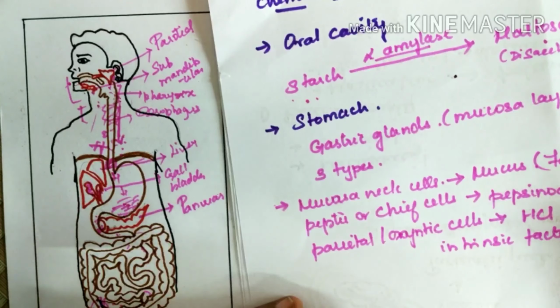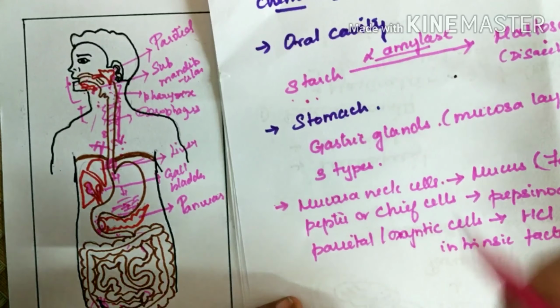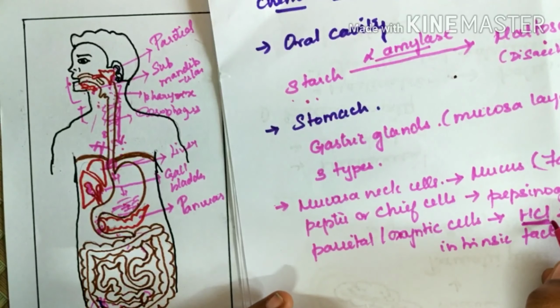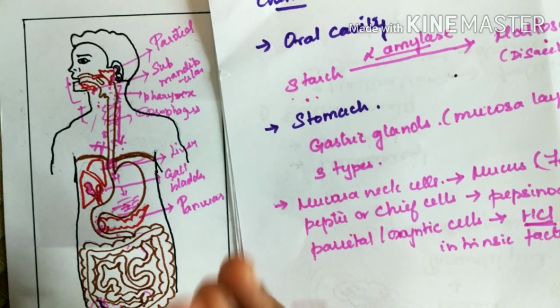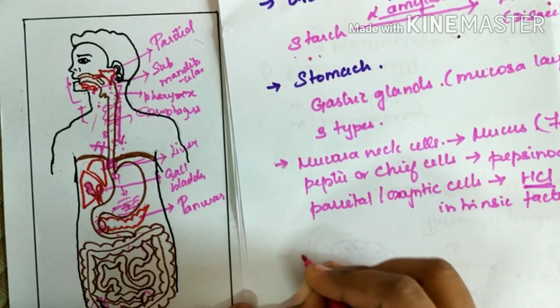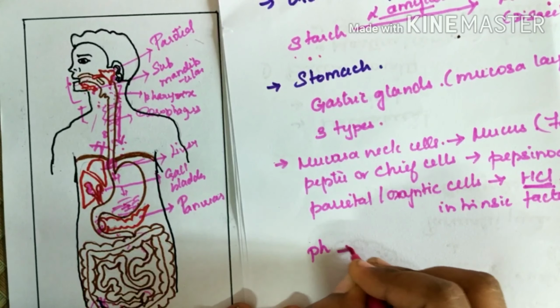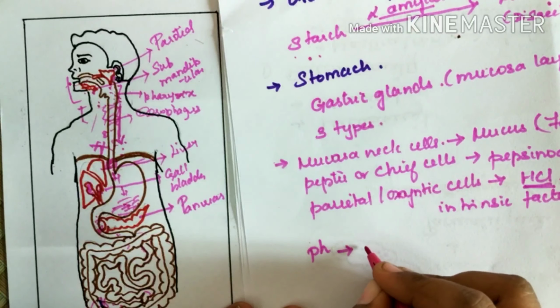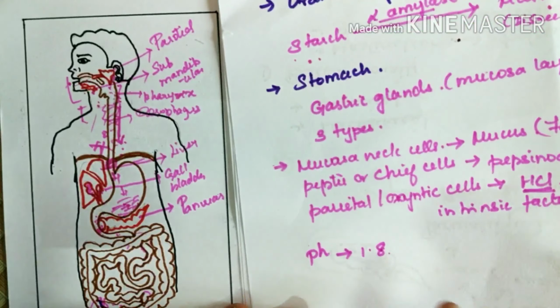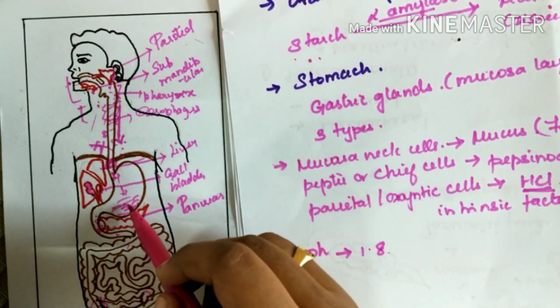Then the HCl has a very important function of maintaining the acidic pH. A pH of almost around 1.8 is maintained inside the stomach, a very acidic pH.